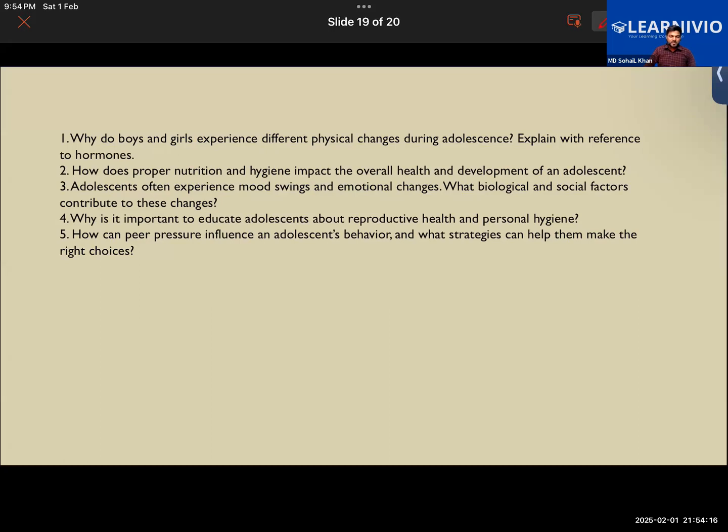As for the male's physical appearance, it is different from the female's because we see that a significantly higher amount of testosterone is present in the male body in comparison to the females. In the female body we have estrogen and progesterone, right? So we see that particularly the testosterone, that is the male sex hormone, is responsible for the development of the male secondary sexual characteristics like the facial hair, the deeper voice, broader shoulders, and increase in the muscle mass in the body, right?